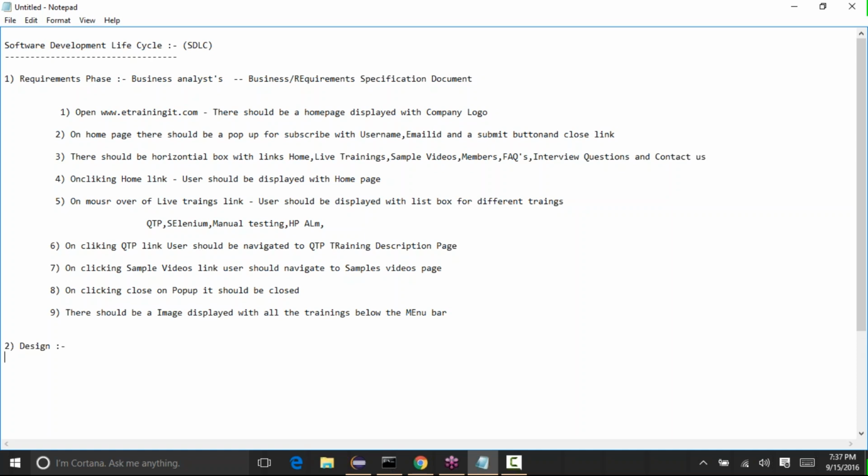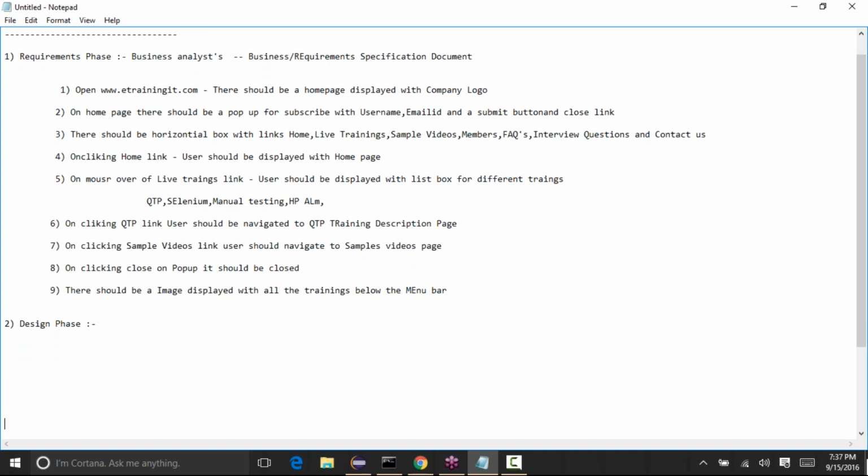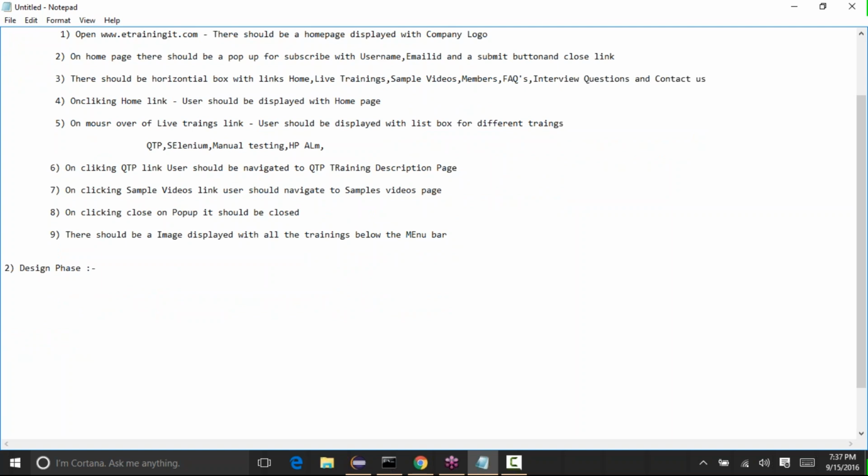Okay, so this is the design phase. What we do in the design phase is, there will be some architects in the company. Architects are the persons who will actually design the application. Based on the requirements that we get from the client, the architects will design the application. Design in the sense they'll not actually develop the application, but they will design it, stating that the home page should be like this, there should be a link like this, and when you click on that link, the pages should be displayed like this.